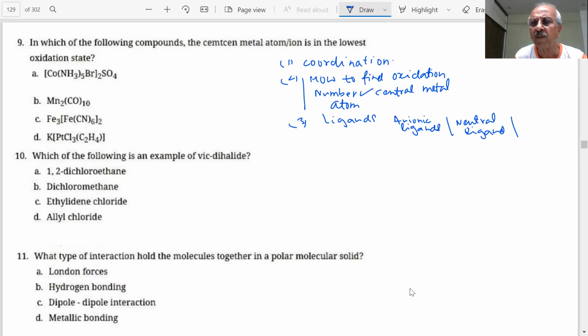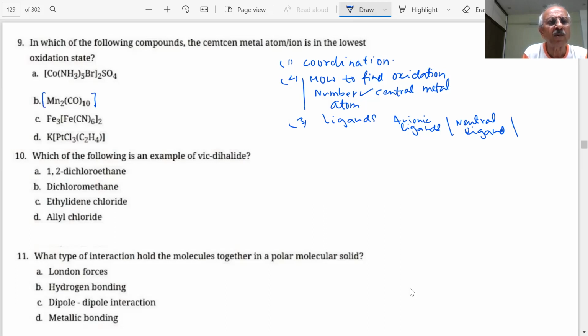Most of the time we are using these in our course. And unless I know the valency of the ligands, it will not be possible to find the oxidation state. Now the question is on the screen. Which will have the lowest value of the oxidation state in these compounds?